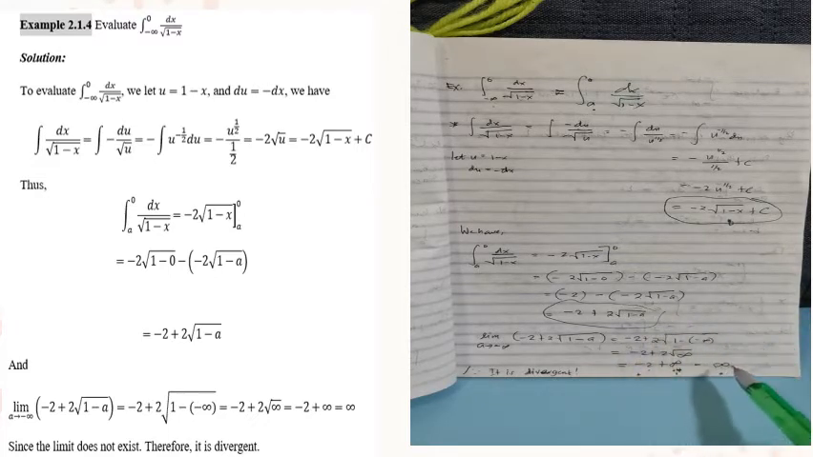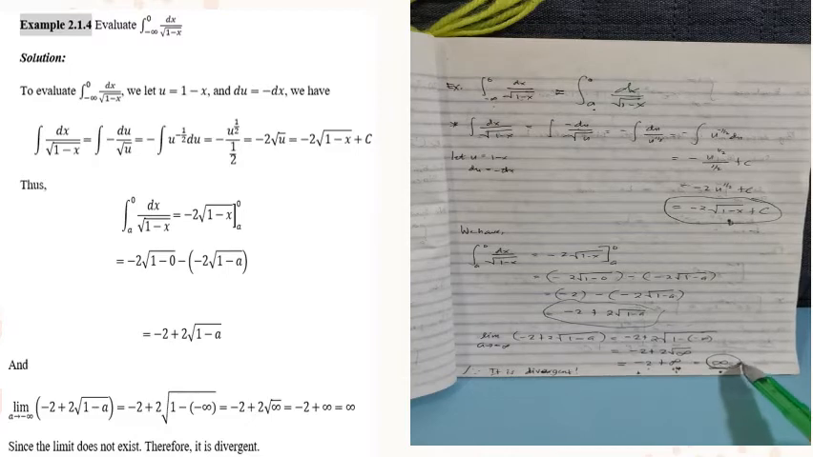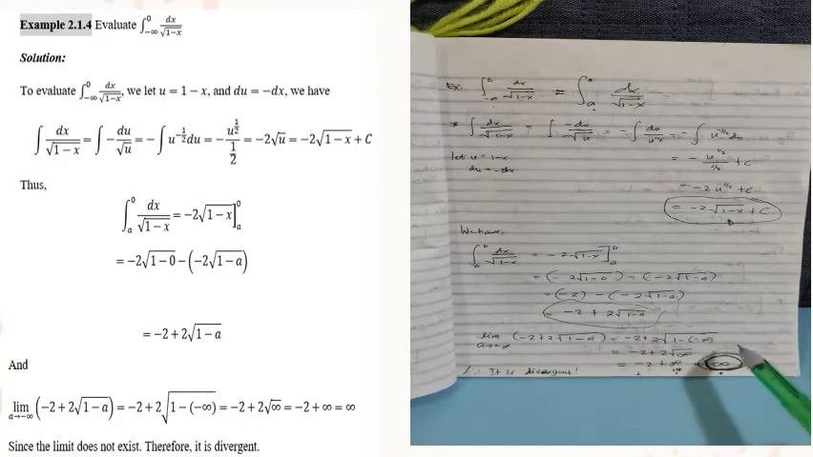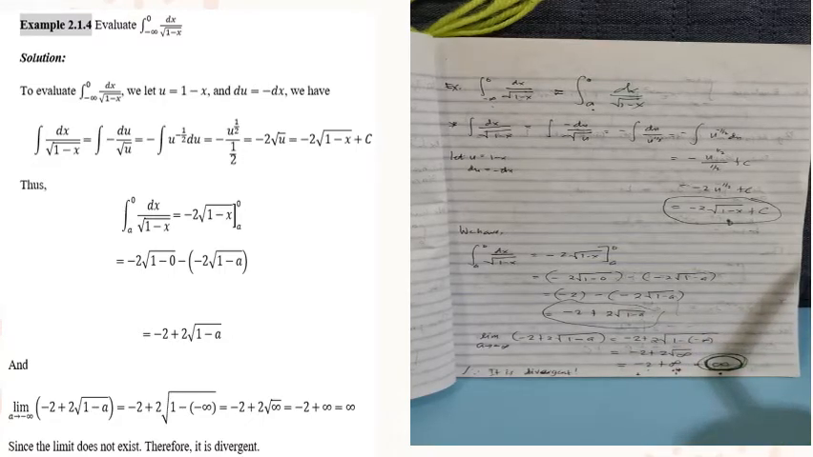So, therefore, it is divergent. Because the limit that came out here is not defined. This is an infinite limit. Okay, so that is for example number 3.